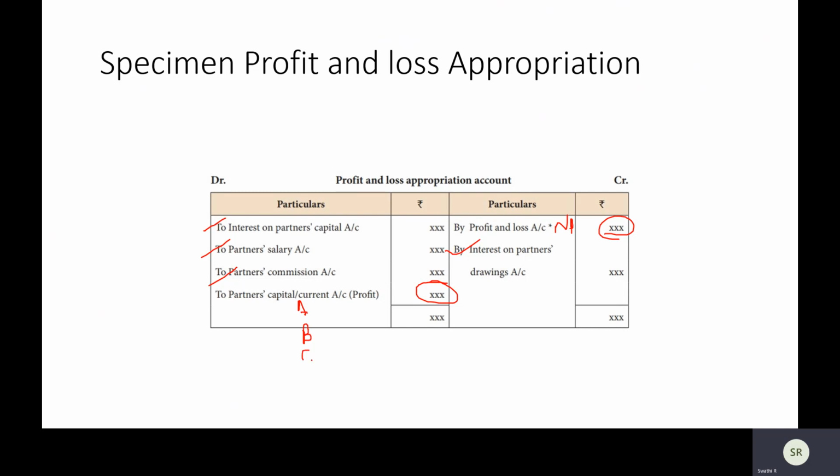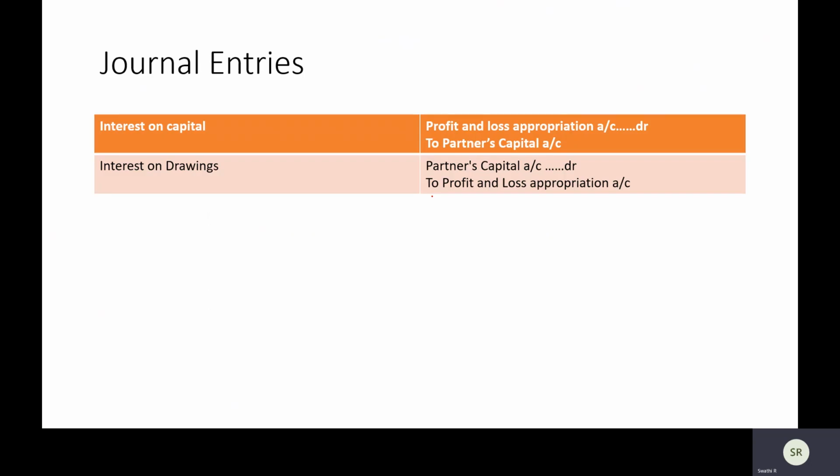Let us say A, B, and C. It will be distributed to partners in what ratio? In their profit sharing ratio. If there is no partnership deed, your profit sharing ratio will be equal. Else it will be given in the question what your profit sharing ratio is, else we'll find out. We can easily find out what your profit sharing ratio is. So hope this is clear. We will be doing problems on this.